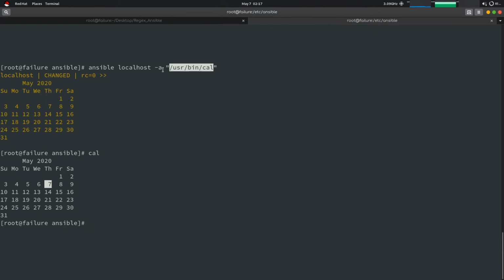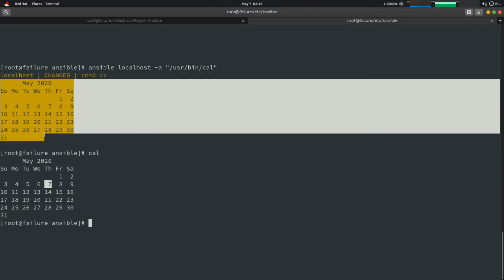Hyphen a is for the argument. So it has gone to localhost and fired this command, and it has given the result of cal. You can also do something more, like ping 8.8.8.8.